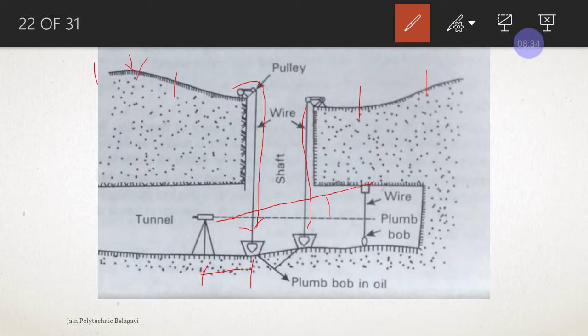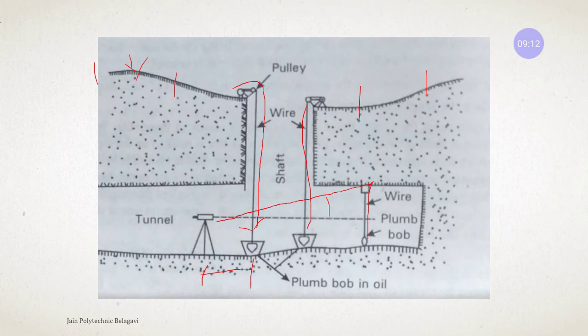So for reference, if we want the center line of the alignment, we just have to intersect the hanging, oscillating plumb bob, and we don't need to carry out the same procedure again and again. With the help of this, we mark the plumb bob and we drop it down into the air. That will be the center line of the tunnel for that portion of the tunnel. Okay, this is how we transfer the center line alignment.